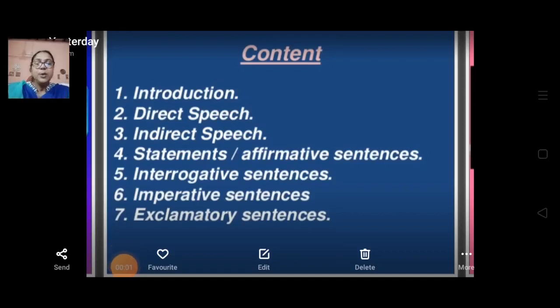Today we are going to study the introduction of this topic, direct speech and indirect speech. What is direct speech and what is indirect speech? And then how we are going to convert statement or affirmative sentences, interrogative sentences, imperative sentences, and exclamatory sentences. So let's start the introduction to this topic.